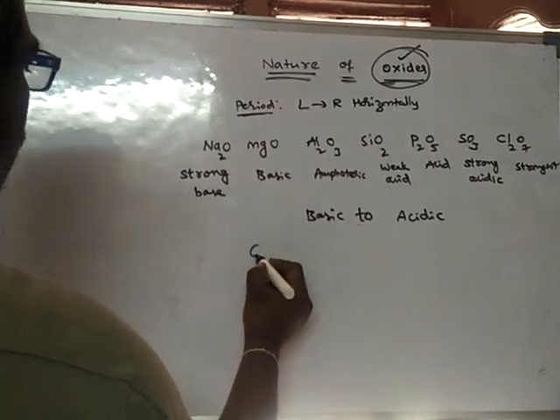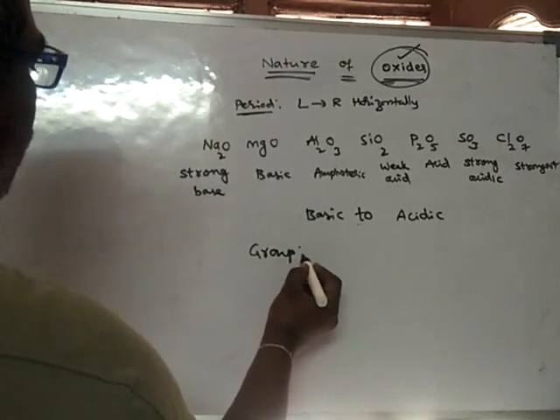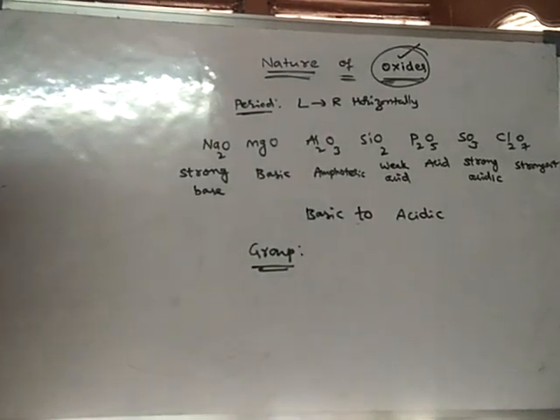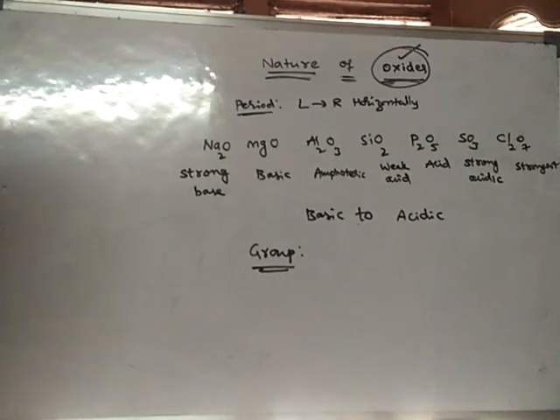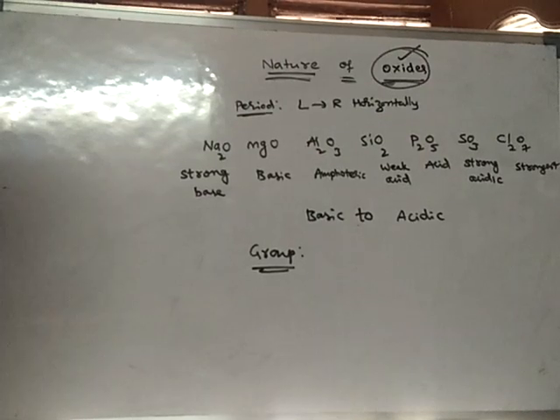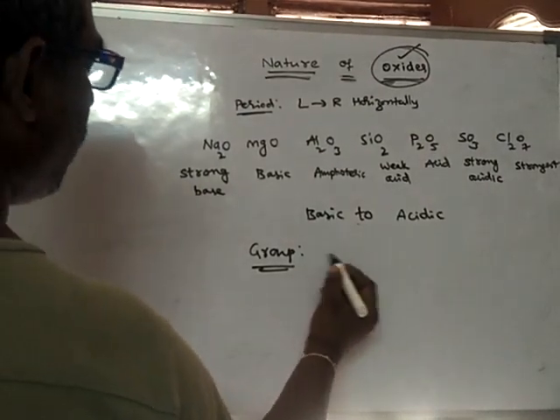Now let us see how the nature of oxides varies in a group. If you see in a group, the basic nature increases or the acidic nature decreases. In a group, what happens?